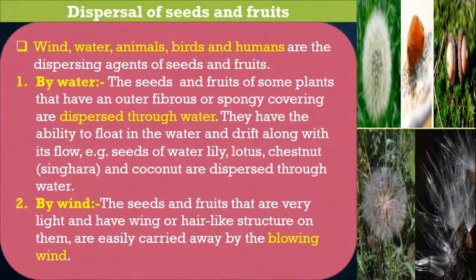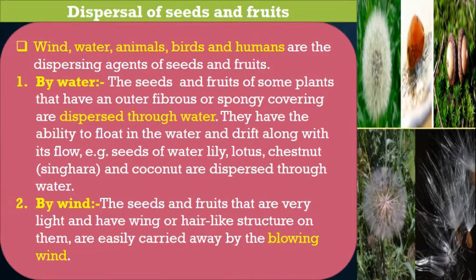Now, how does the dispersal of seeds and fruits take place? What is dispersal of seeds and fruits? The scattering of the seeds or fruits from the plant by different agents like the wind, water, animals, birds, humans. This process is called the dispersal of seeds and fruits.